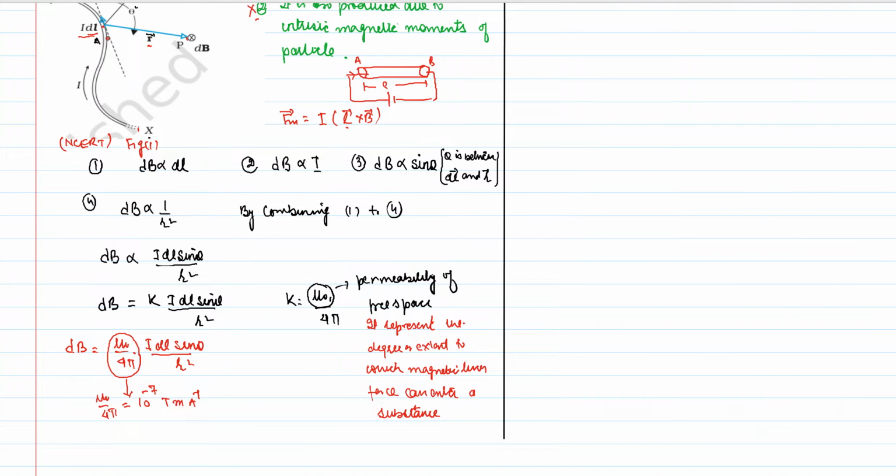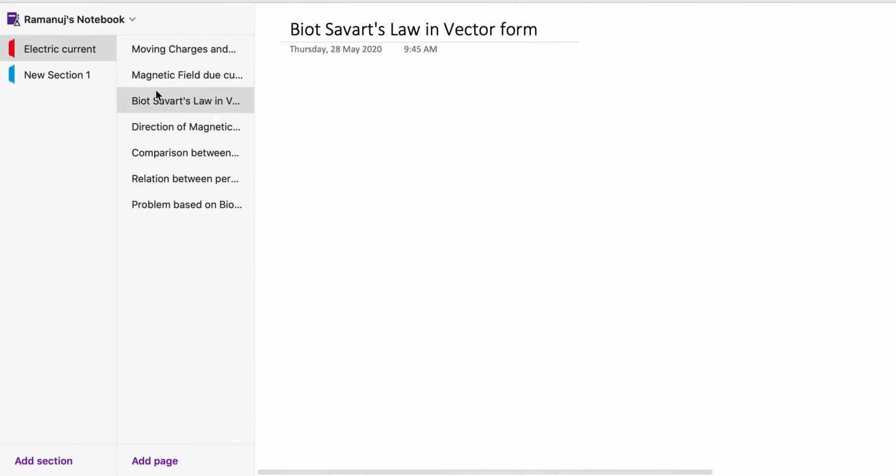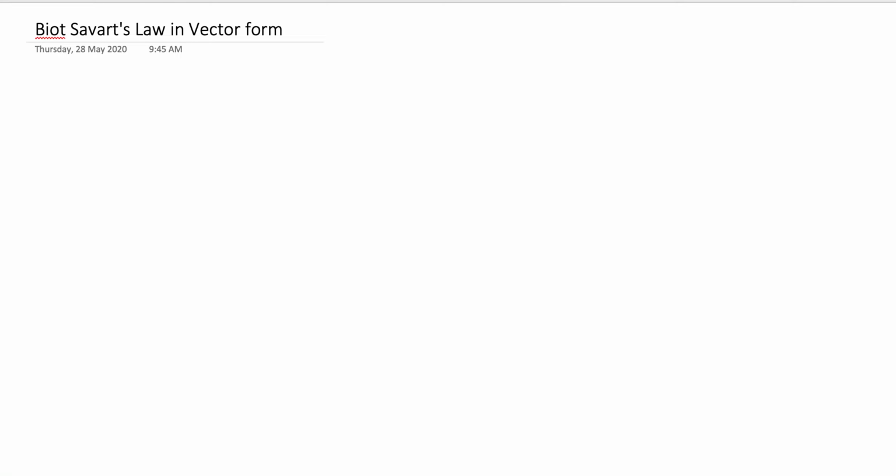If current flows through this wire, this is how much magnetic field you will observe at point P. But there is one important new thing about the direction of this small amount of magnetic field. So I will try to extend this representation, as given in equation number 5, into another form.